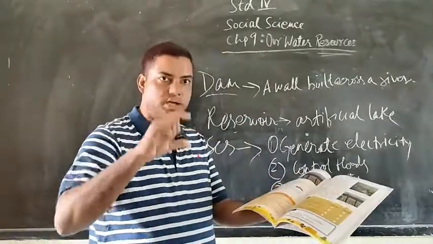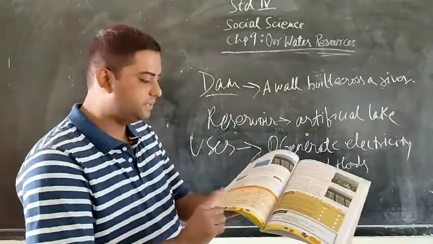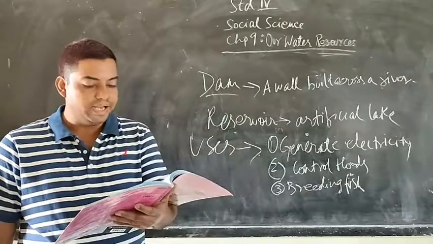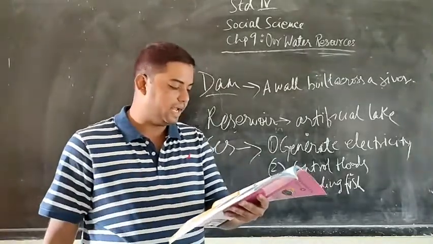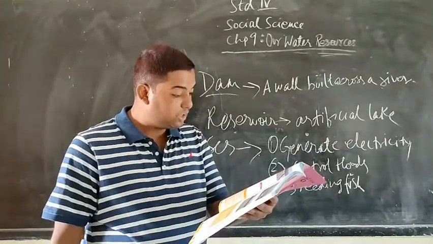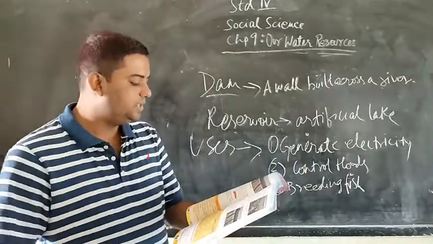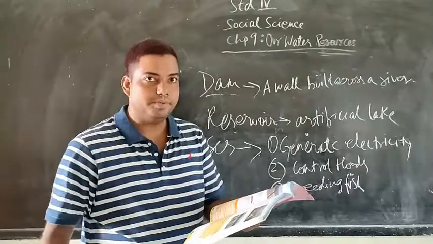Now, there is a small table, my dear children, on page number 66. There you will come across many dams and why they are known as multi-purpose projects in India. Like we have the Bhakra Nangal Dam, the Hirakud Dam, the Sardar Sarovar Dam, the Damodar Valley Project, as well as the Farakka Dam. These are all called multi-purpose projects because they serve more than one purpose in India.